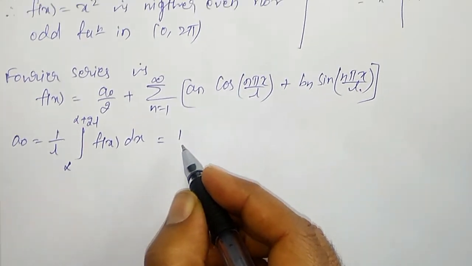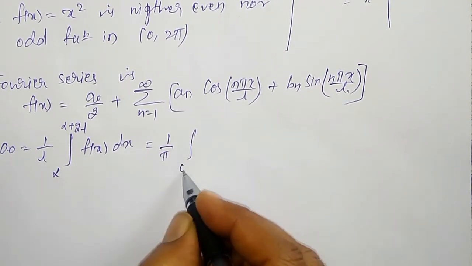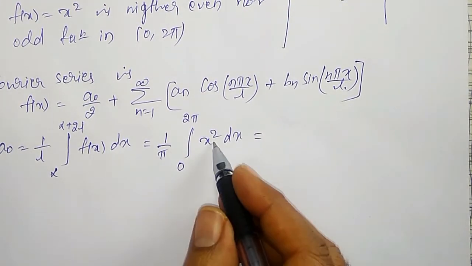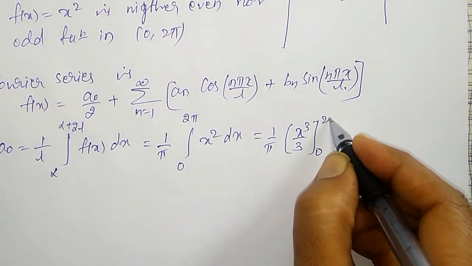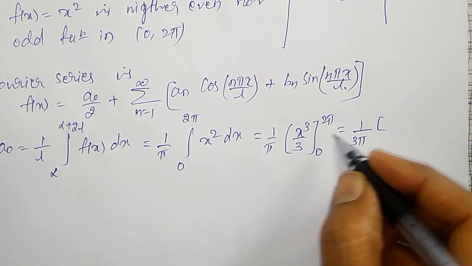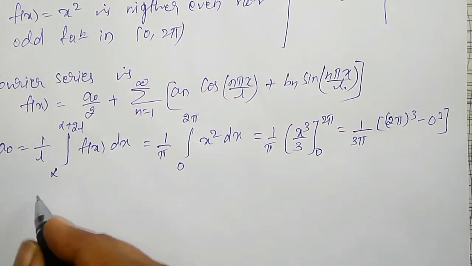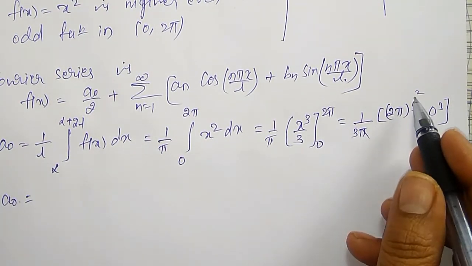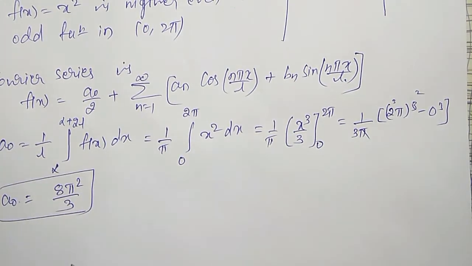Now l I have calculated as pi. Substitute there: 1 by pi integration from 0 to 2 pi, my f of x is x square dx. Correct? Integration of x square is x cube divided by 3 between the limits 0 to 2 pi, which is nothing but 1 by 3 pi, upper limit minus lower limit, that is 2 pi cube minus 0 cube, which is equal to a naught. Here one of the pi will cancel and it will become 2 to the power cube. 8 pi square divided by 3 is my a naught.